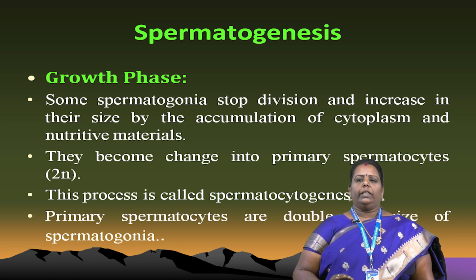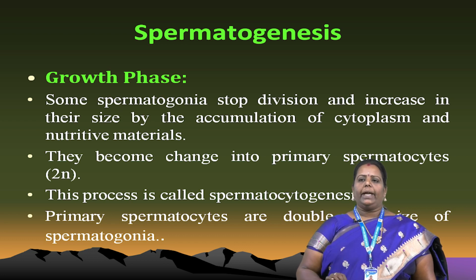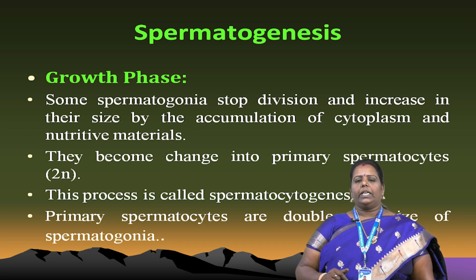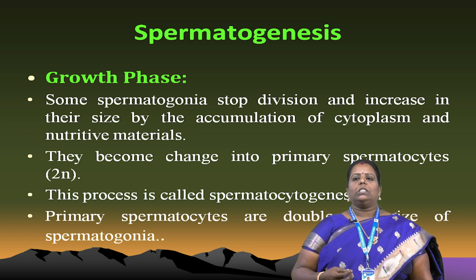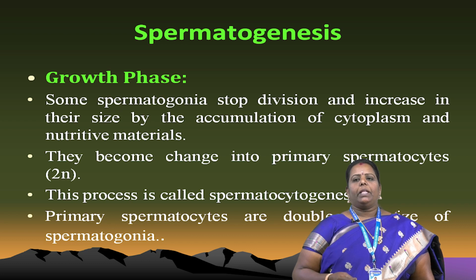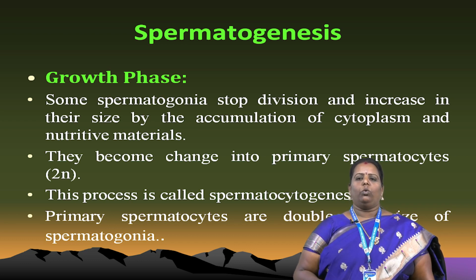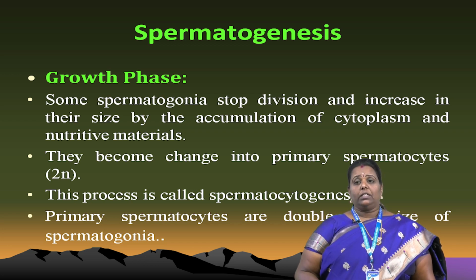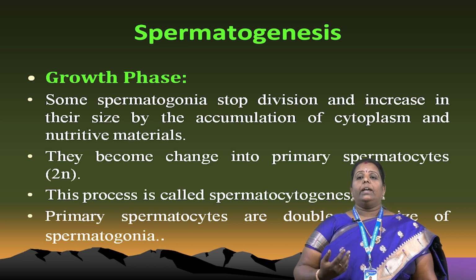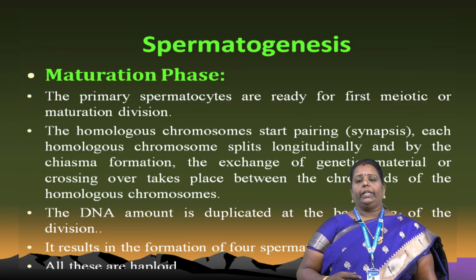The process is called spermatocytogenesis. Normally cytology means the study of the plasma membrane and plasma, that is called spermatocytogenesis. The primary spermatocytes are double the size of spermatogonia. The primary spermatocyte increases in size, and the spermatogonia were developed during the mitotic divisions.